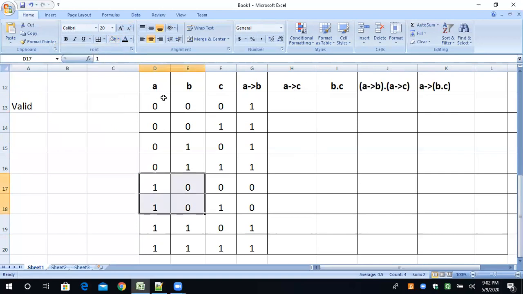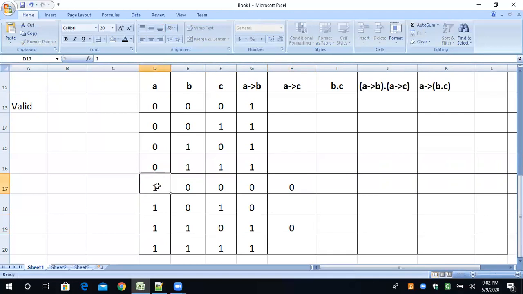A to C. A to C means A is 1 and C, against it, is 0. Now see, A is 1 and here C is 0, so we can take 0. A is 1 and against it C is 0, so we can take 0.